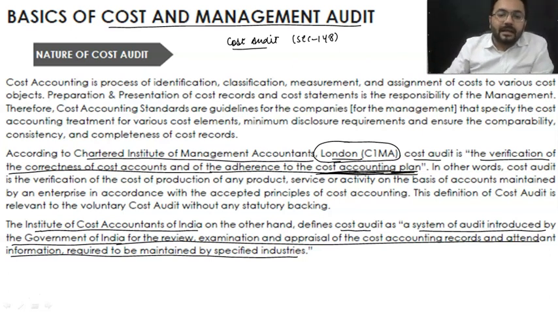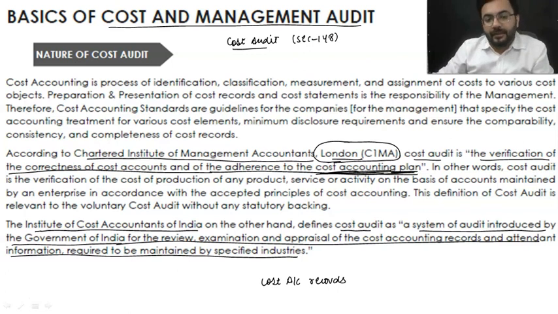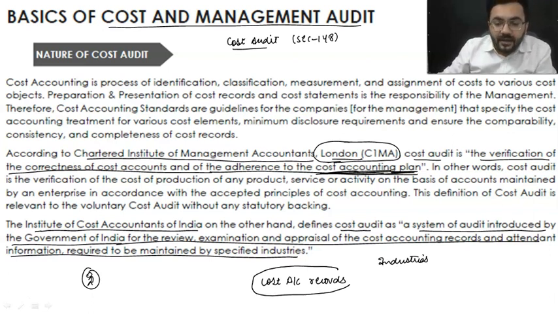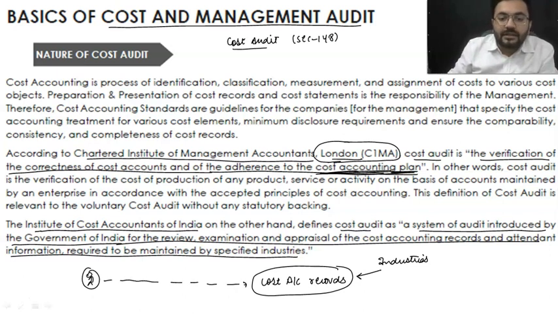Now, my dear students, if we have cost accounting records which are prepared by any company, there will be an auditor. There are some specified industries which are required to prepare these kinds of records. It is written under a section, and we do have cost audit records rules as well, which we are going to cover later. So industries prepare these records, and the cost and management auditor is going to verify them.